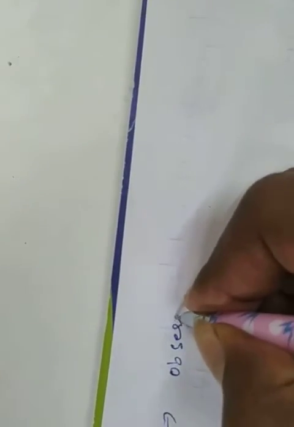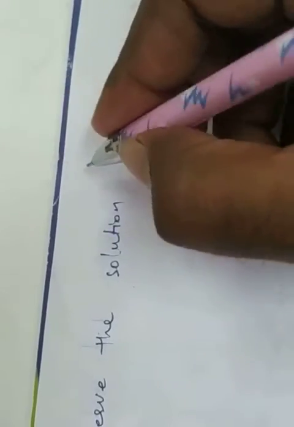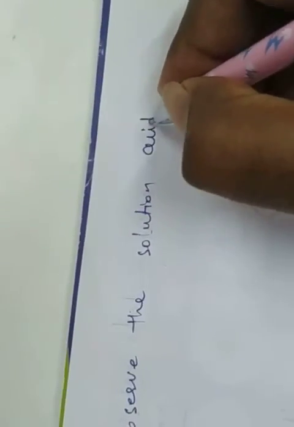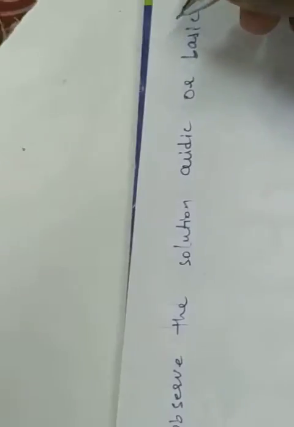Whether the solution is acidic or basic, you have to observe. Observe the solution, acidic or basic.